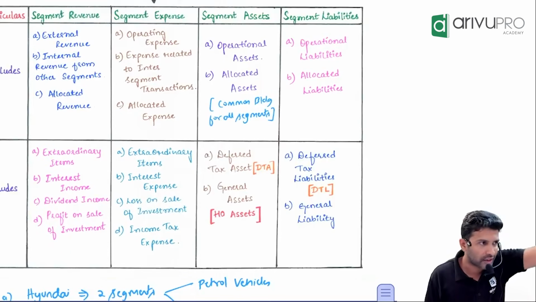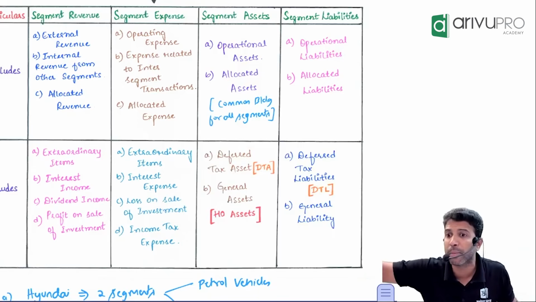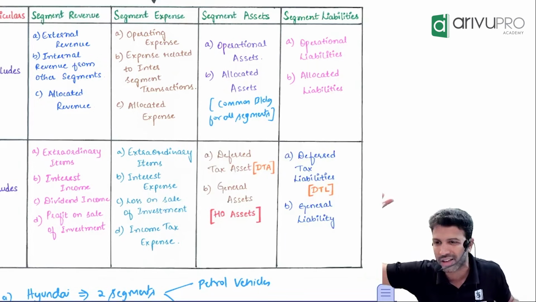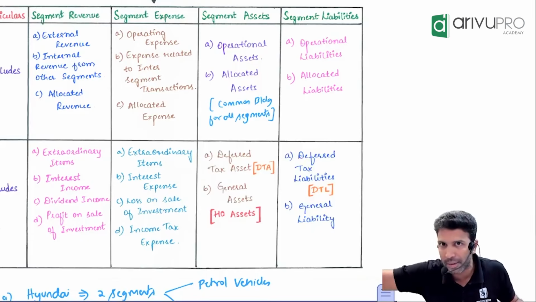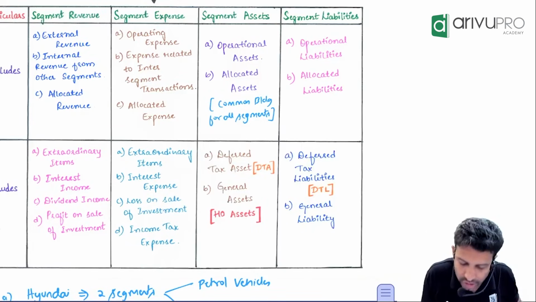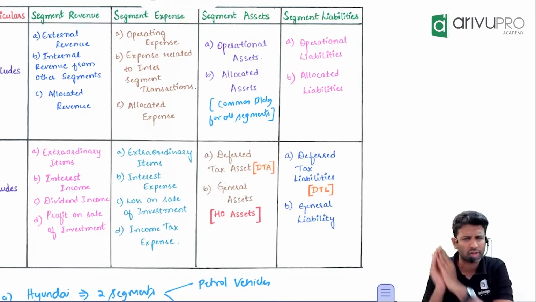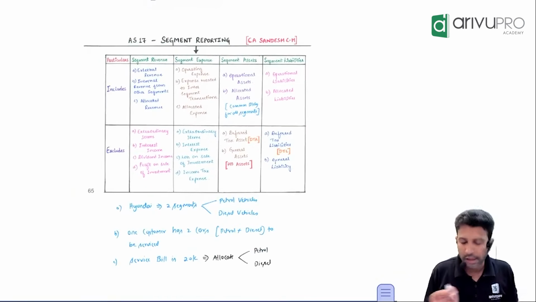General assets means, you remember I gave you one research building example in some standard. Now, ArivuPro, we have CA, CS and ACCA. We also have another building where we are thinking about which new business to start. Is that new business building related to CA, CS, ACCA or not related? That is your general assets. Like that, if you have any general assets, exclude. That's it.